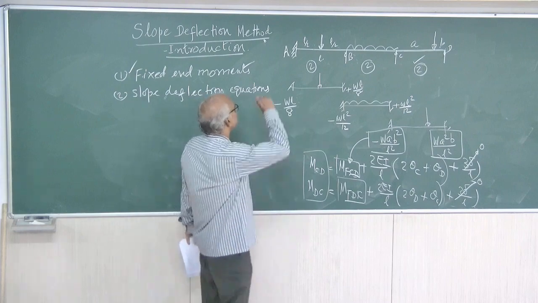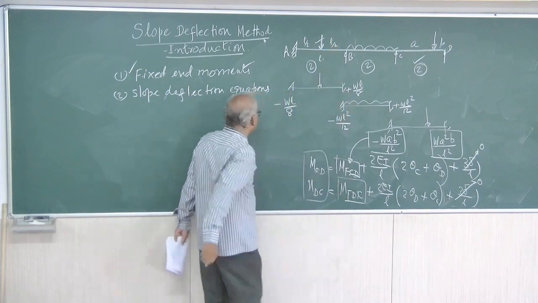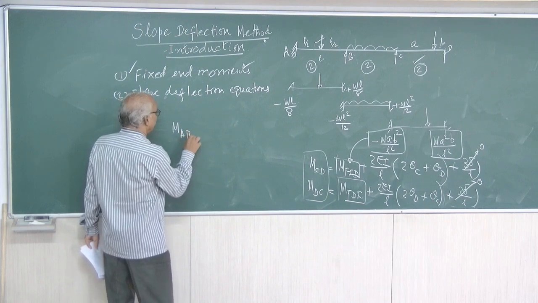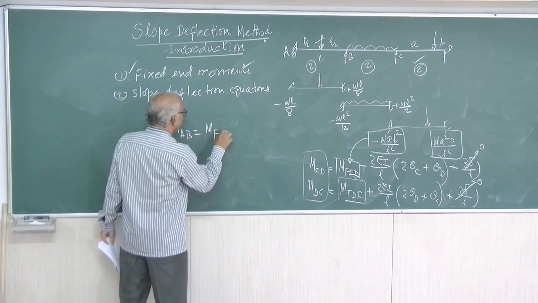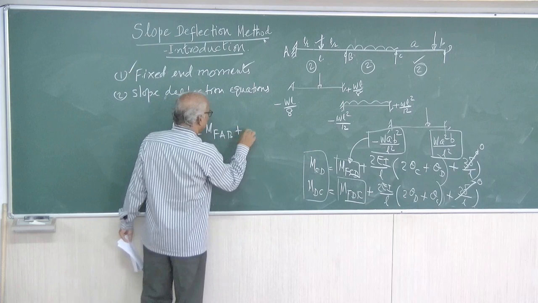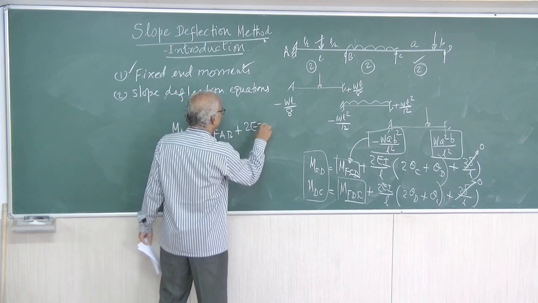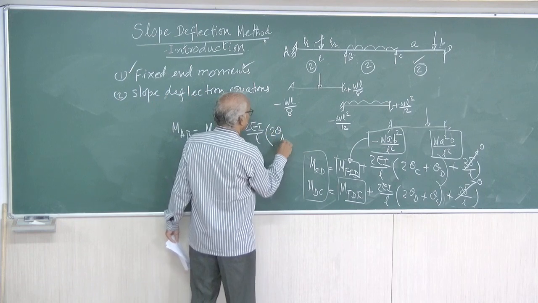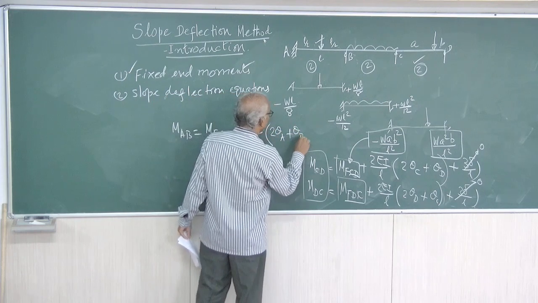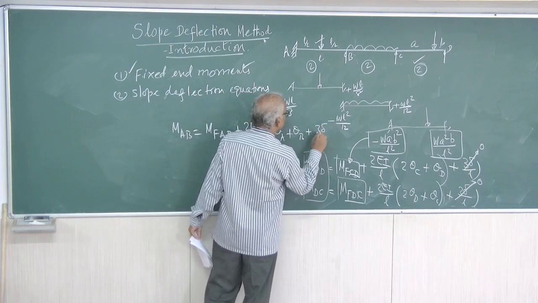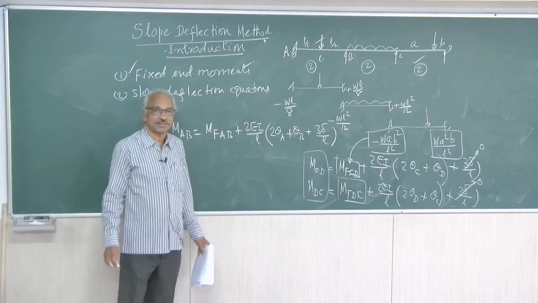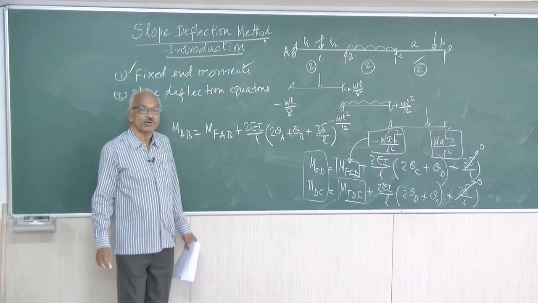Suppose we take the span AB. It is MAB equal to M of AB plus 2EI by L into 2 theta A plus theta B plus 3 delta by L. Now here A is a fixed end, it cannot undergo any rotation.